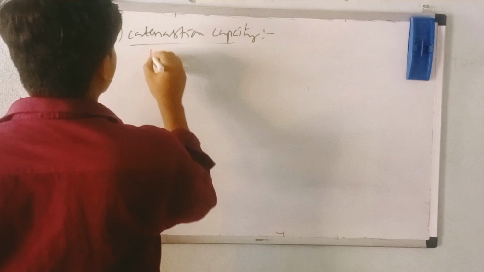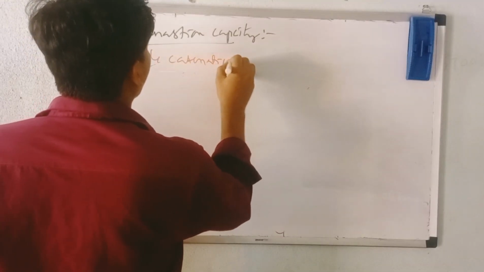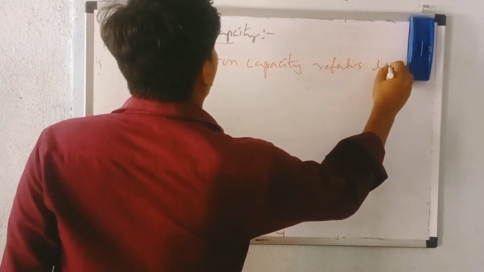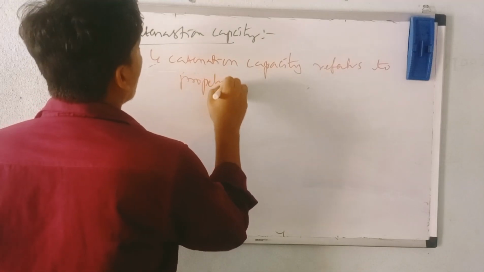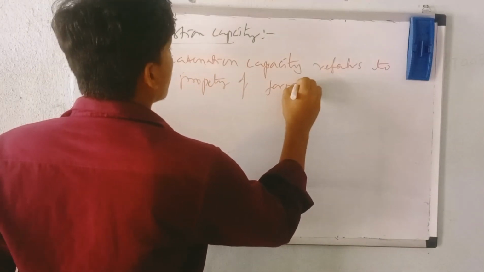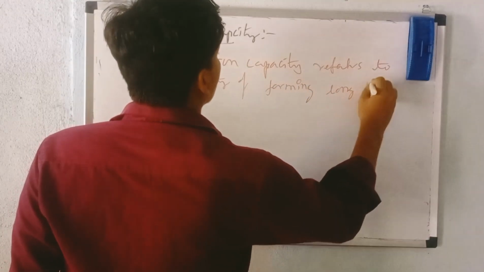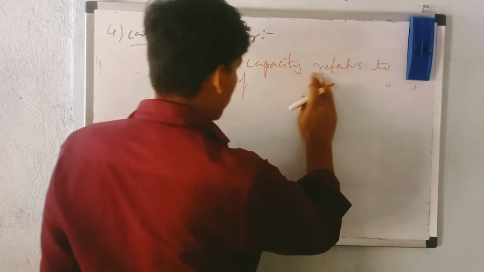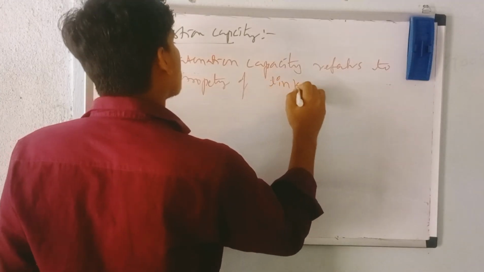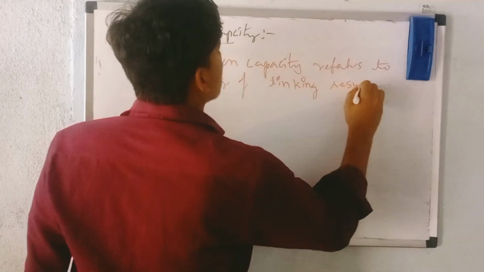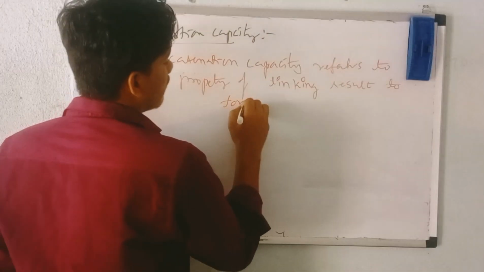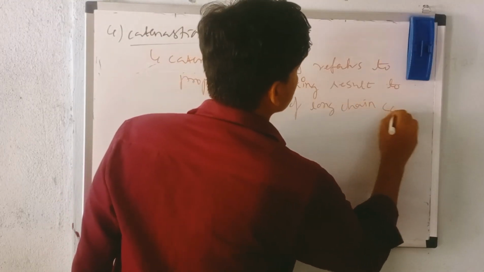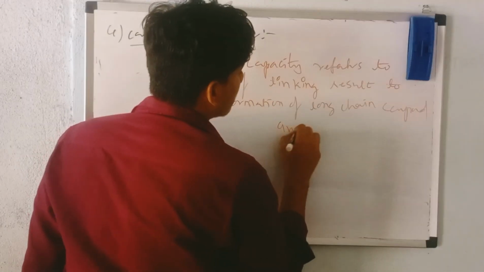So catenation capacity refers to the property of forming long chains. The property of linking results in the formation of long chains of compounds and ring elements.